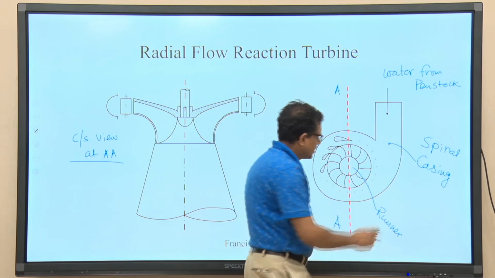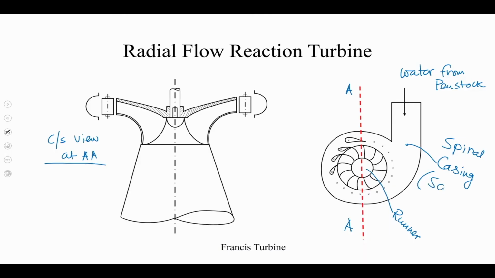Sometimes it is also known as scroll casing. In some books you will find it written as scroll casing. So, water comes from the penstock and then enters the scroll casing.